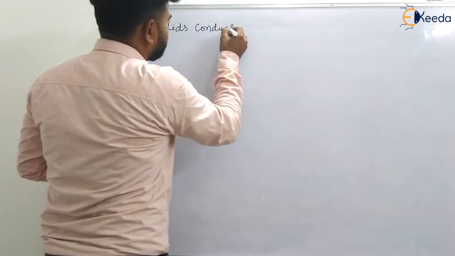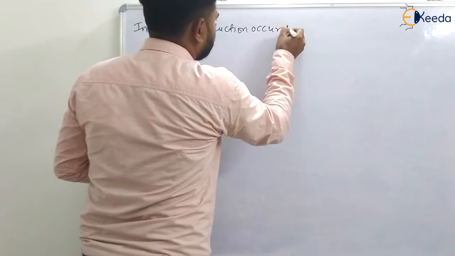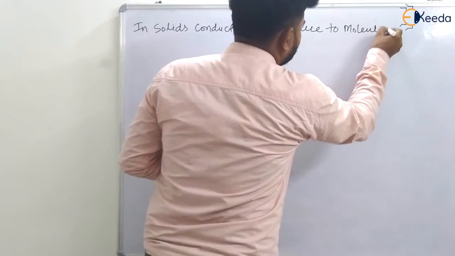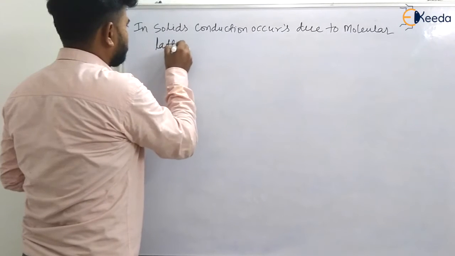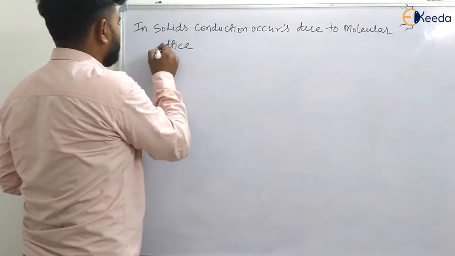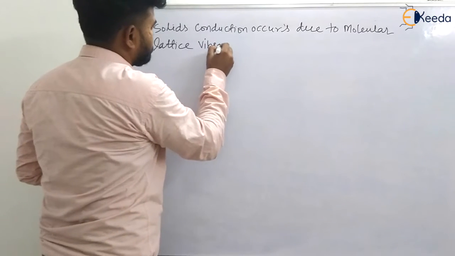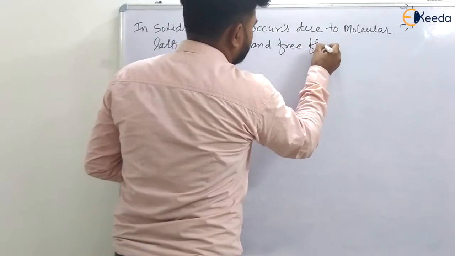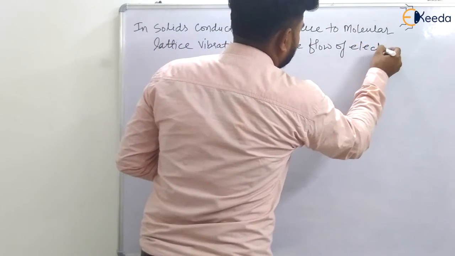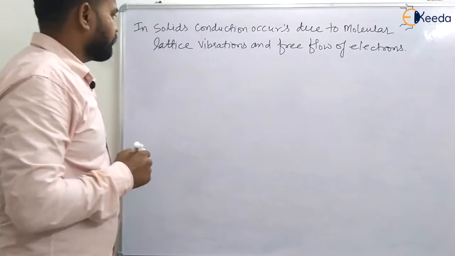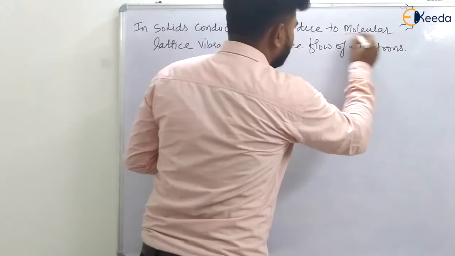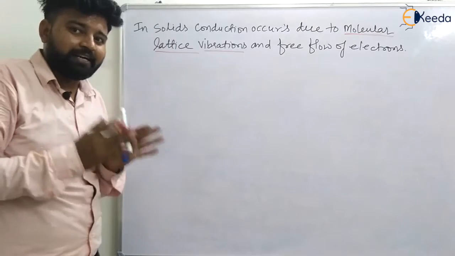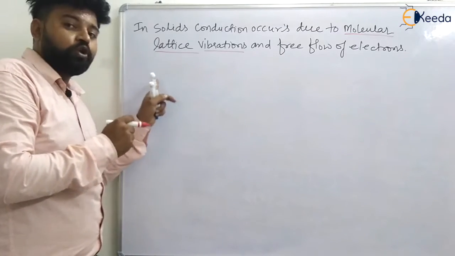conduction occurs due to molecular lattice vibrations and free flow of electrons. Maybe you know valence electrons, I think. Okay, so what is molecular lattice vibration and what is free flow of electrons? Let us understand it carefully. That is how heat is transferred by conduction in solids.